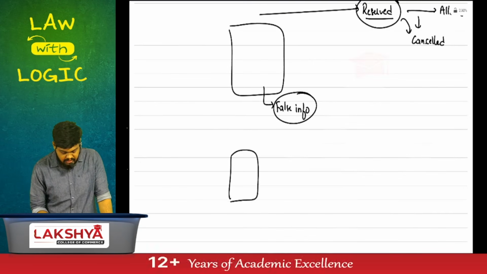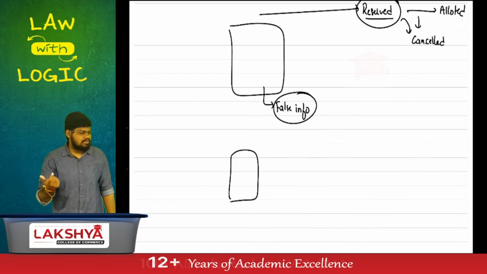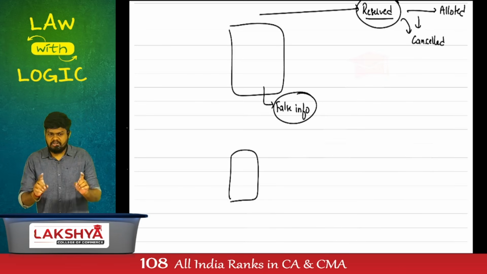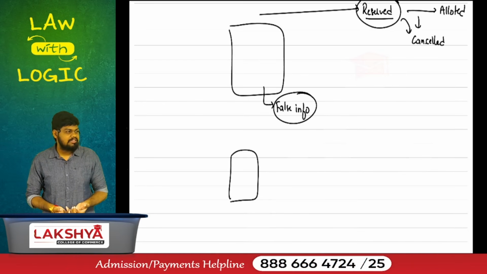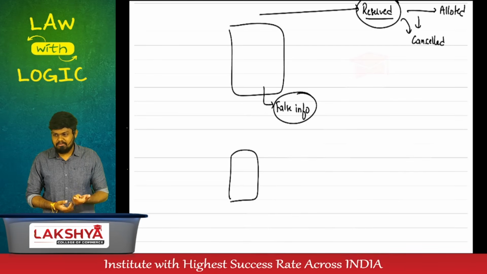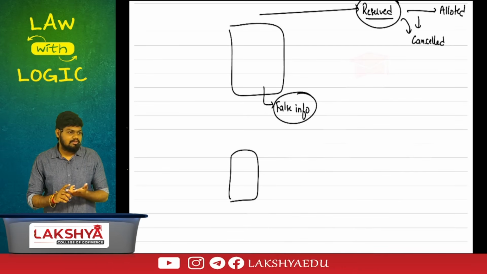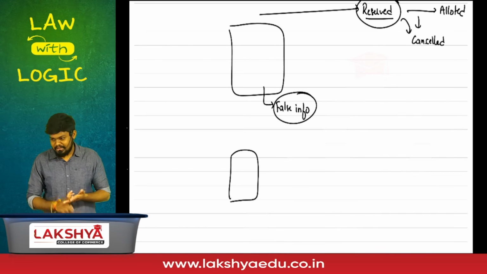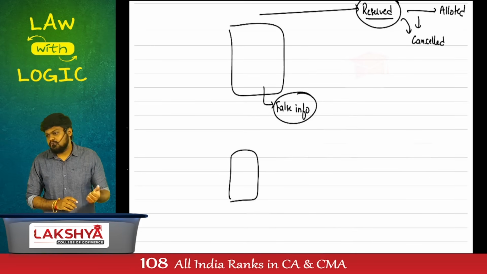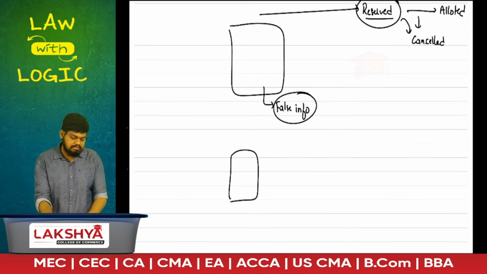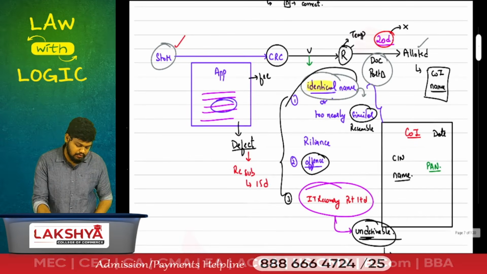You have submitted correct information. You have submitted false or correct? Correct information. You are a very genuine person, are you? At least be confident on the example. You are innocent. Put on your innocent faces. You are very innocent. You are very genuine. Will you submit false information? No. Even in our dreams, we will not submit false information. We submitted true, correct information to the CRC, but the CRC failed to verify this.